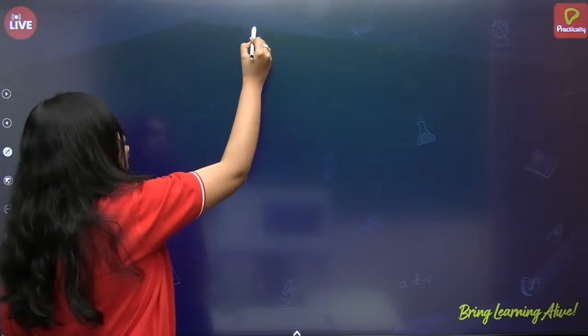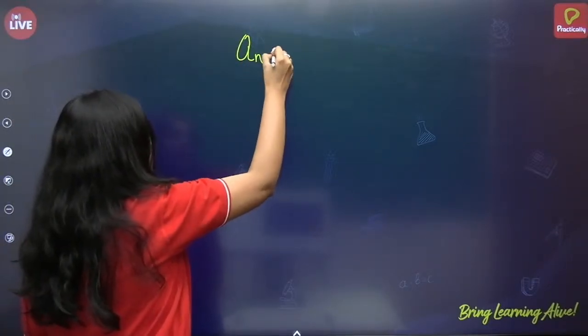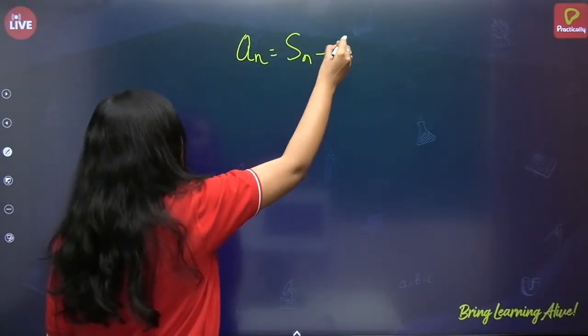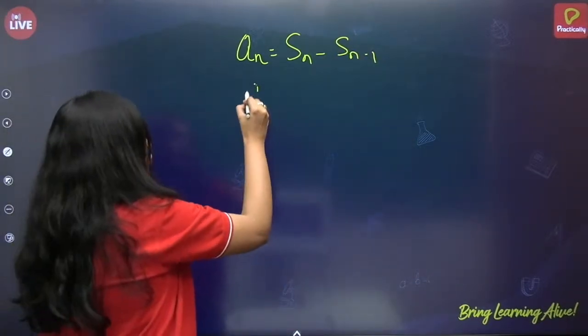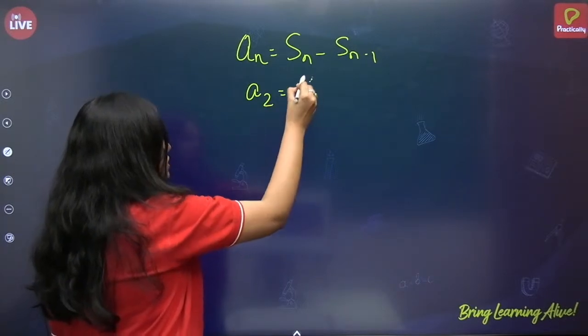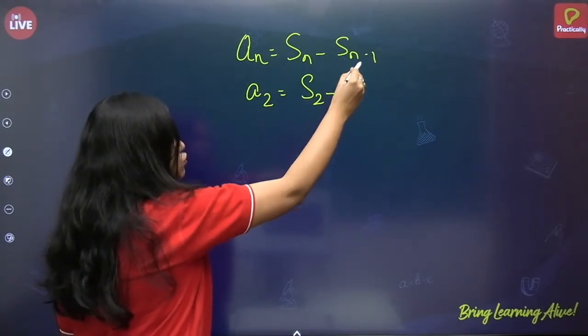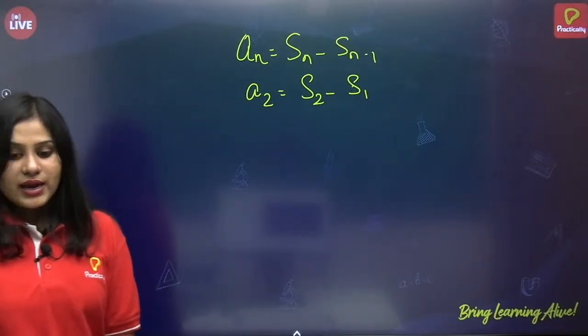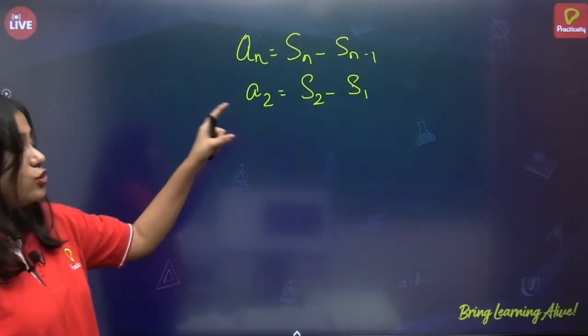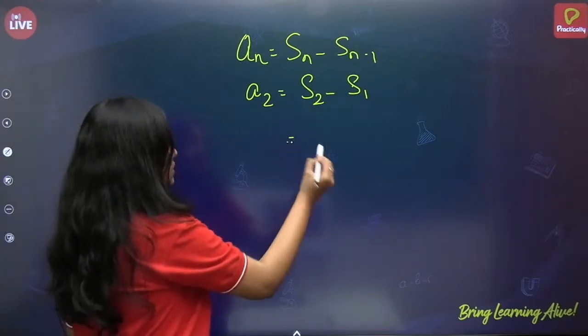And what have we studied about this? We know the formula that An is equal to Sn minus Sn minus 1. Correct? So if I want to find A2, what is it? S2 minus S1. Right? So A2 is equal to S2 minus S1.